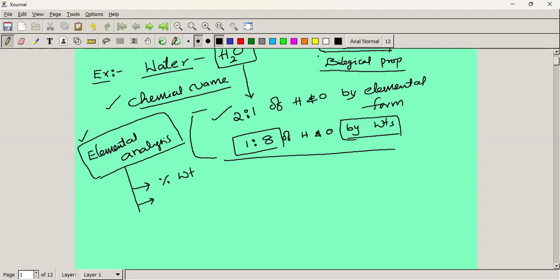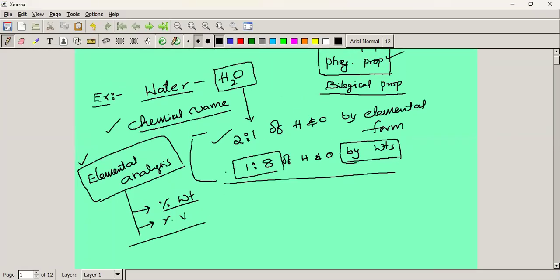How can we analyze the chemical composition of any substance? By elemental analysis, sir. We can find out percentage mass, percentage volume, volume to mass, mass to mass. Like that, different methods are there. By using that, we can find out the chemical composition. This is one of the methods, right?